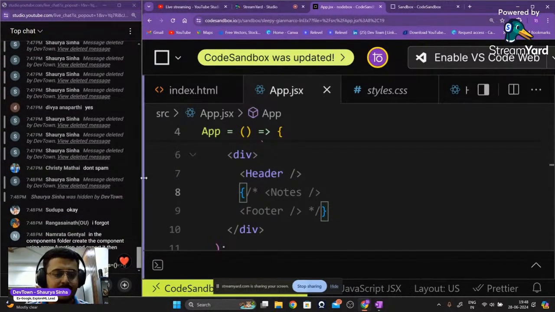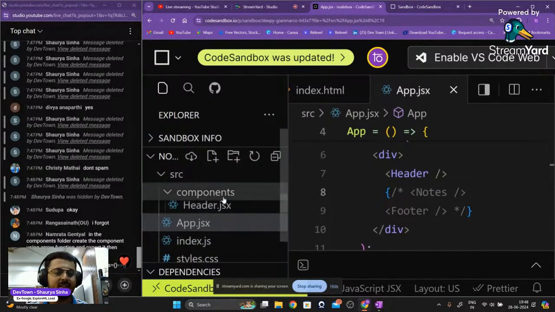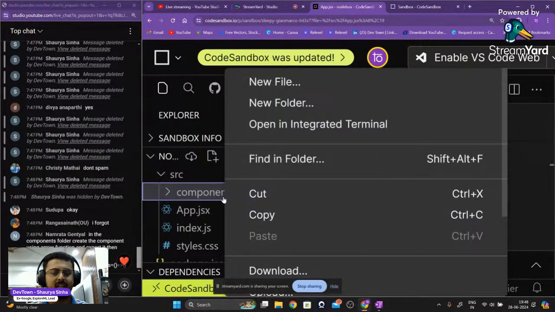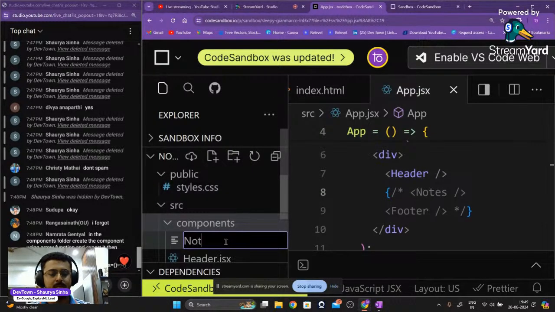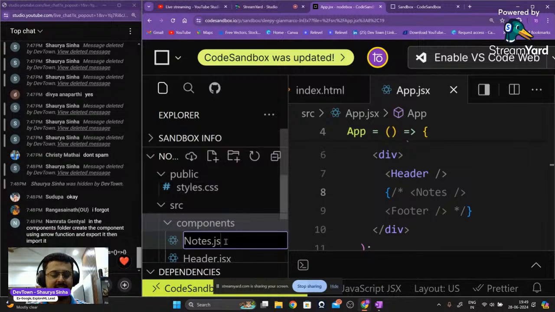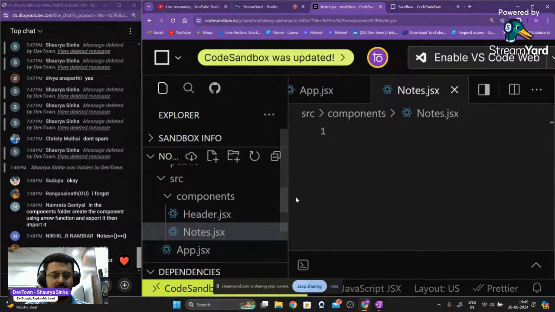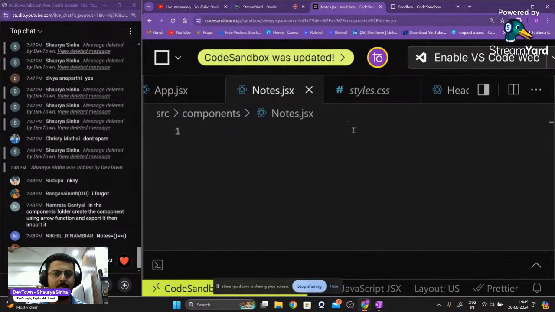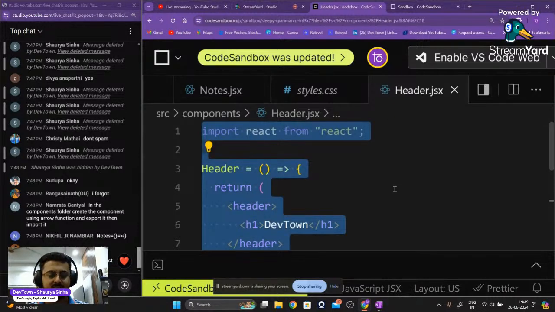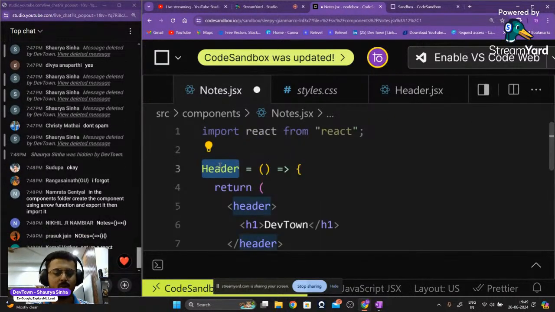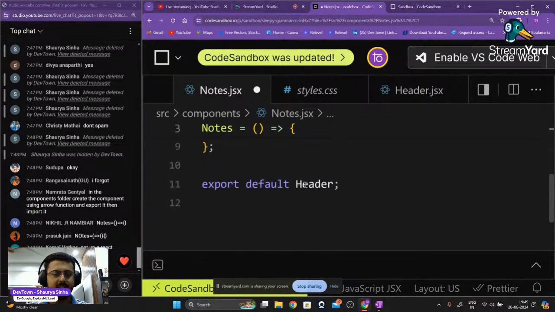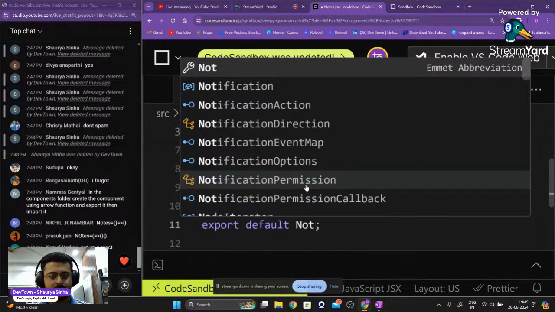Okay, so we are going into the files. We'll go into our files section itself. Inside of the components, we'll create a new particular file, right? We'll call that file nodes.jsx. We'll enter into our nodes.jsx. We'll copy paste everything from our header.jsx itself. Control C, Control V. We'll call this nodes. We will provide this as export nodes.